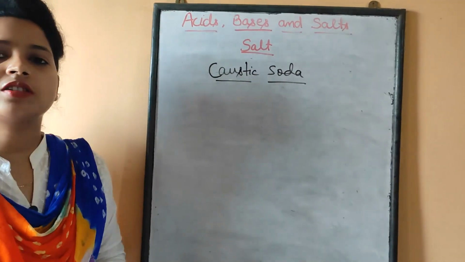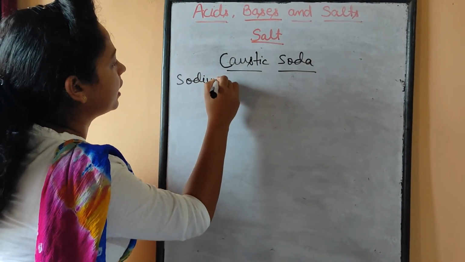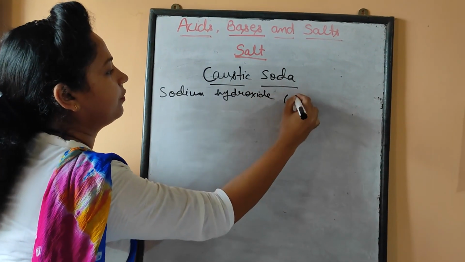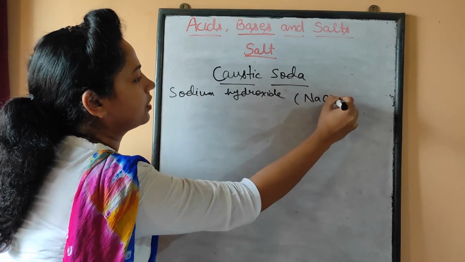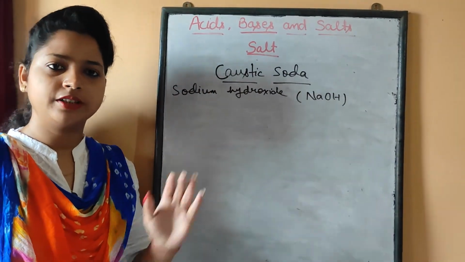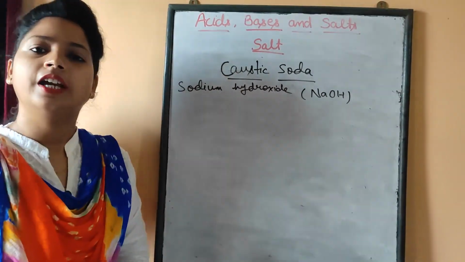So what is this caustic soda? Caustic soda is actually sodium hydroxide, having the formula NaOH. Caustic soda is the common name, and this is the chemical name and chemical formula, that is NaOH.